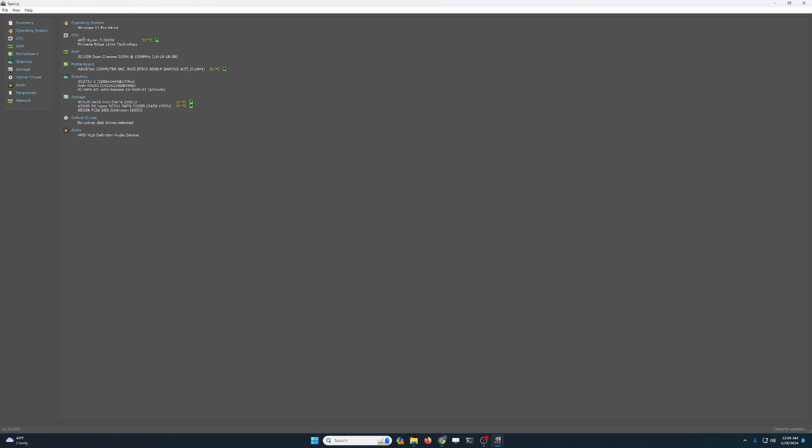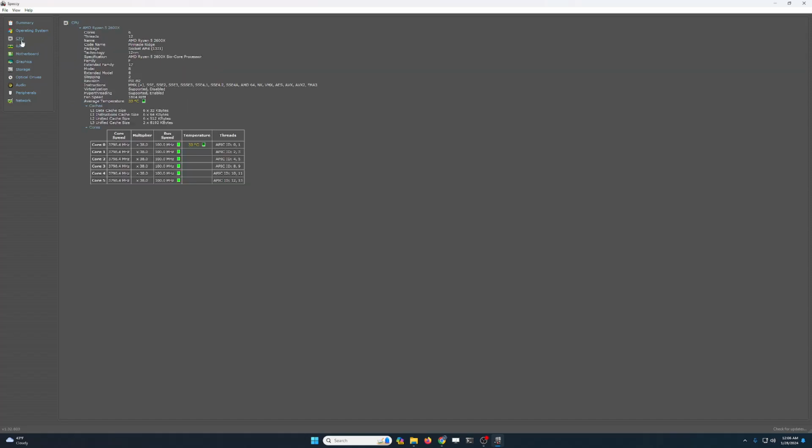I cannot. So as you can see, my computer has 32 gigabytes of RAM. It has a Ryzen 5 2600. And in terms of storage, these are the storage devices that it has attached. And when you click on CPU, here I can get more detailed information about the CPU my computer has.